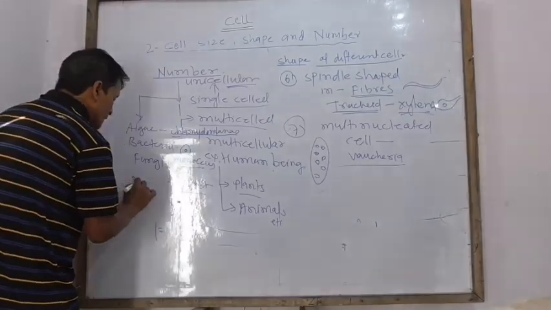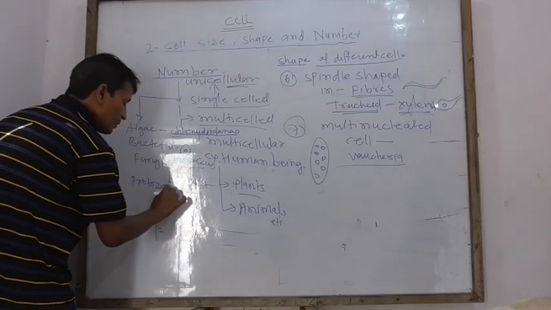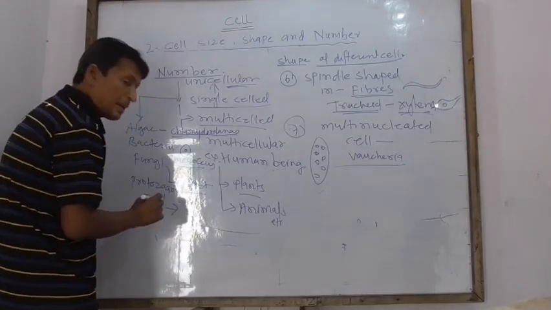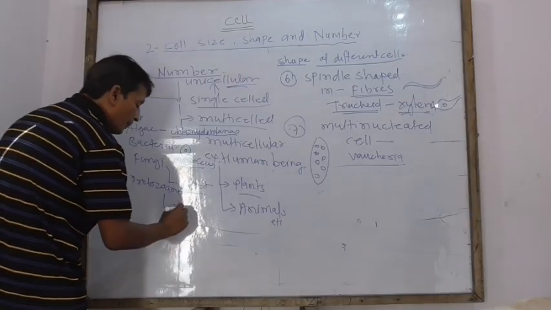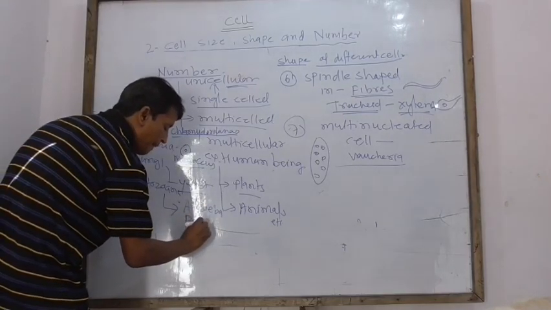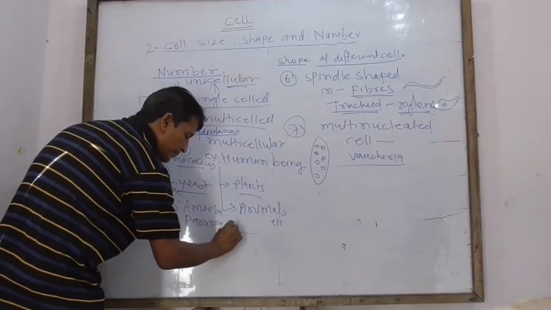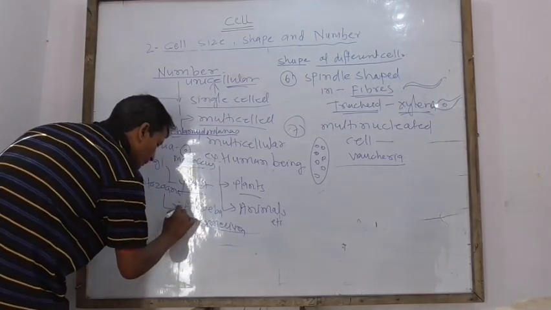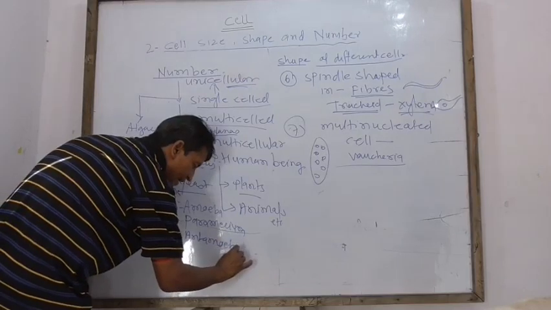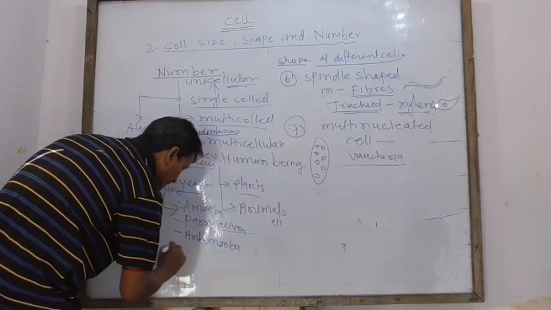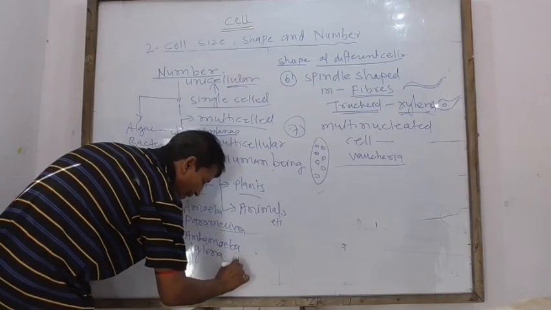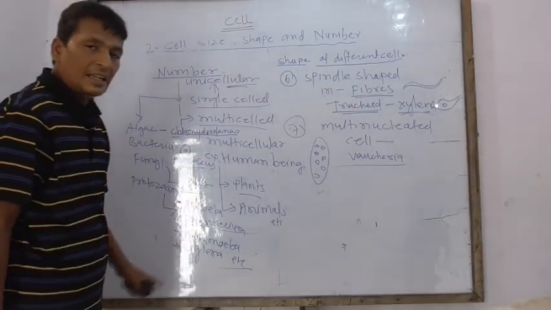Also protozoans are single celled animals: amoeba, paramecium, entamoeba, euglena, etc. These are single cell animals.